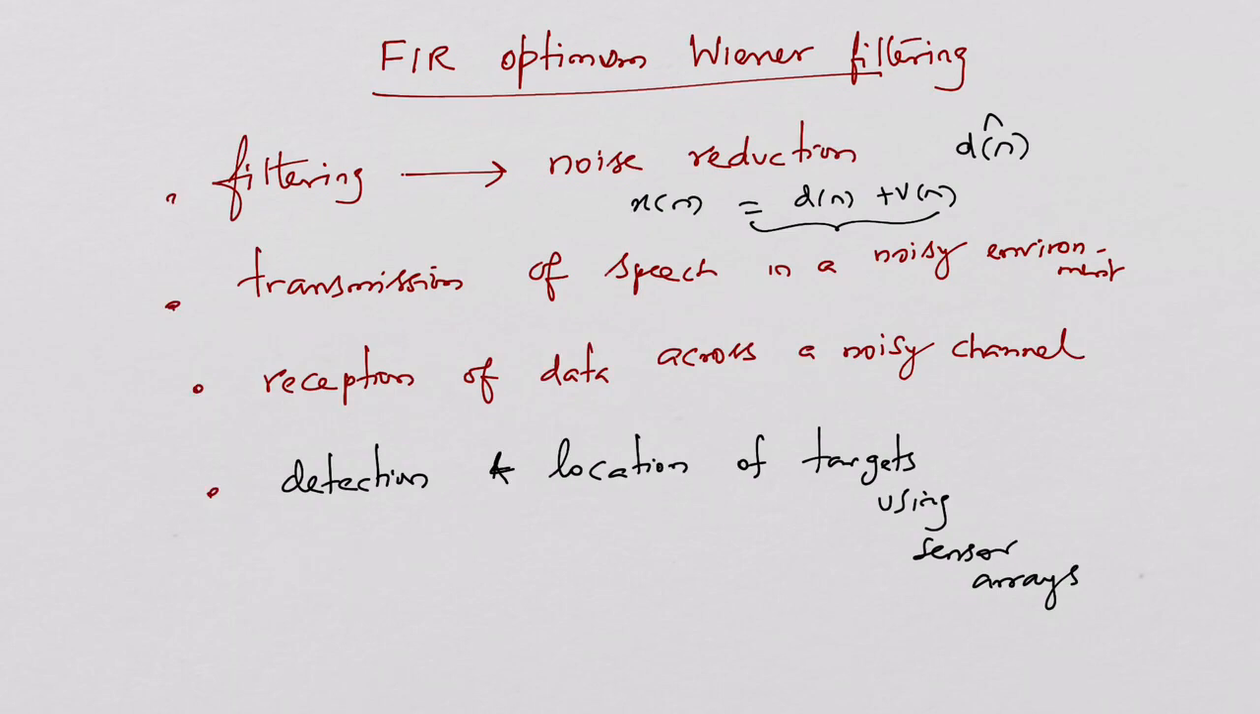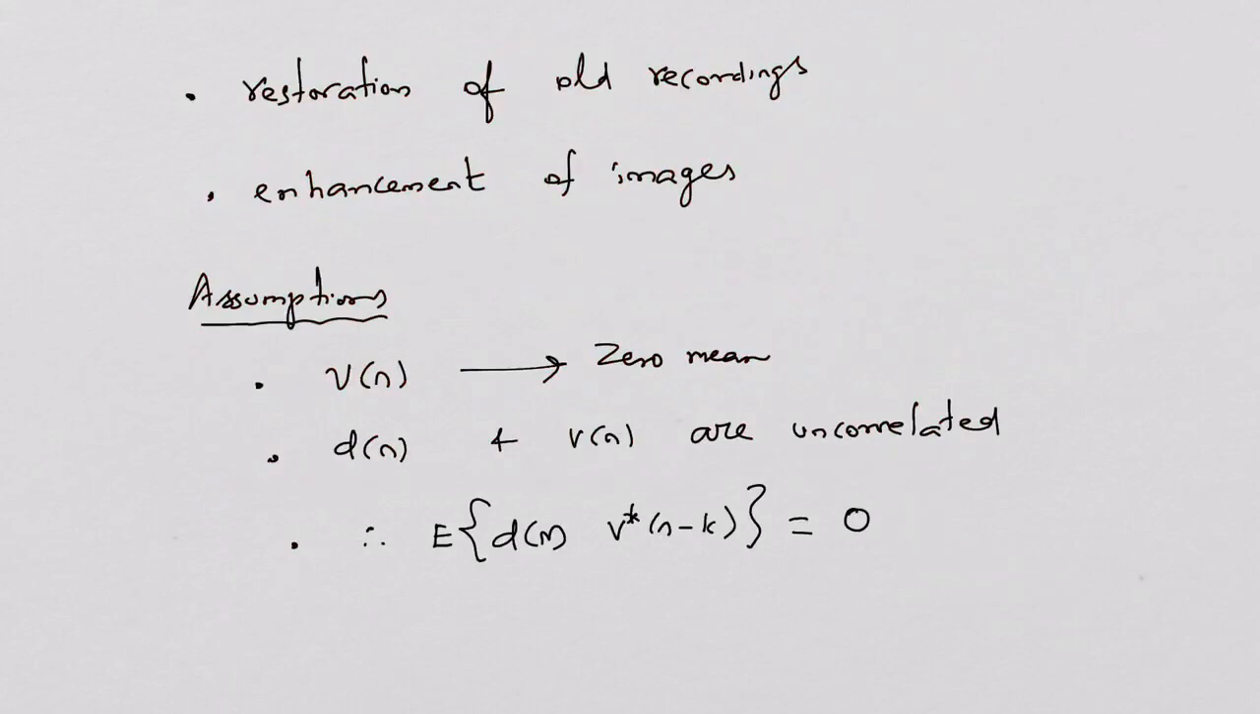Filtering or noise reduction is an extremely important problem in many applications, such as transmission of speech in a noisy environment, or reception of data across a noisy channel. It may also be useful in detection and location of targets using sensor arrays, and the restoration of old recordings or the enhancement of images are places in which we apply the Wiener filter for the classical filtering problem.